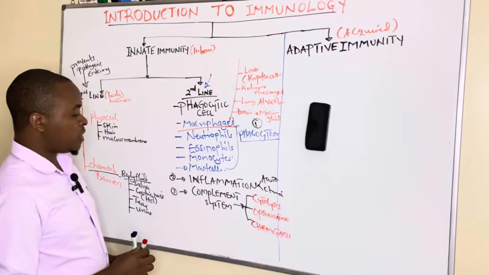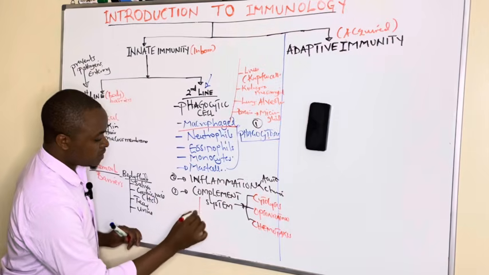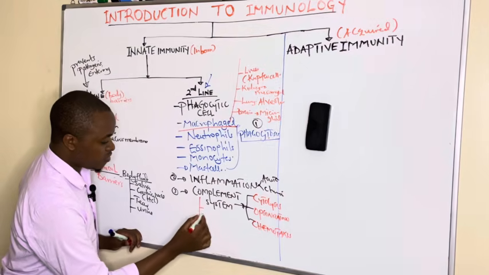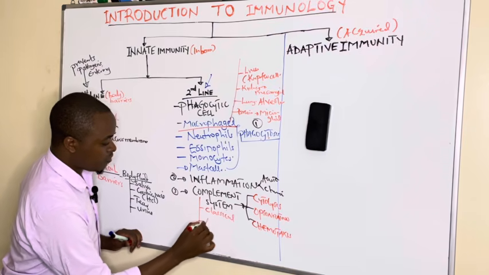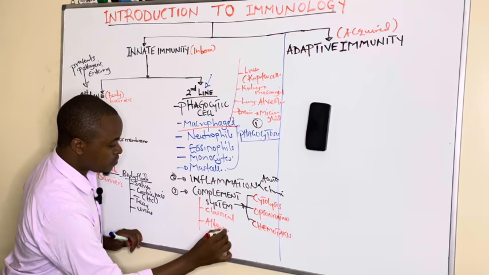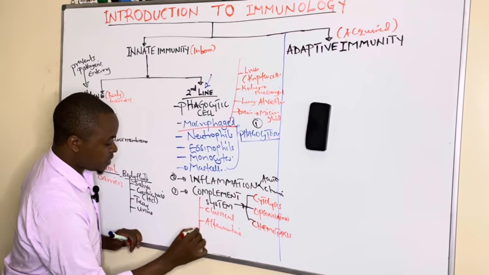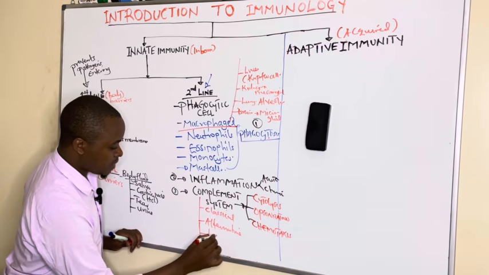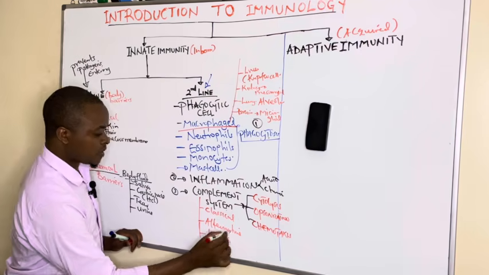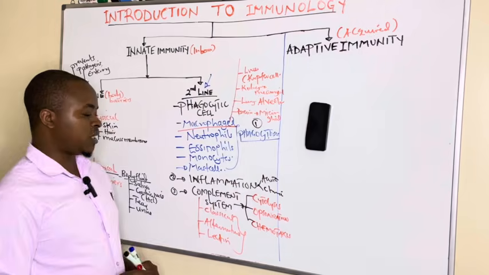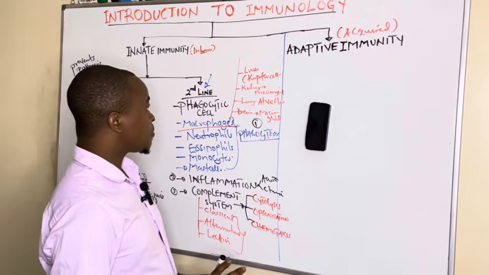We shall see later that the complement system has different cascades: the classical pathway, the alternative pathway, and the lectin pathway. It has three pathways, which we shall talk about in the coming video.